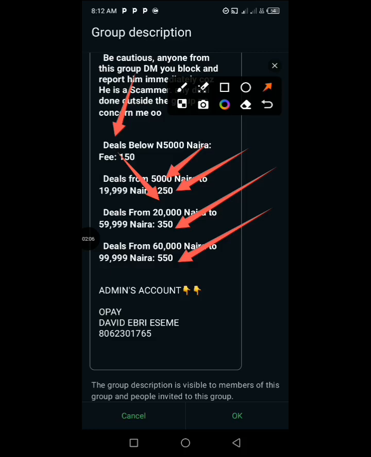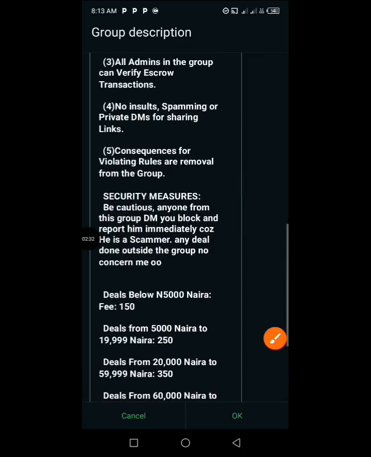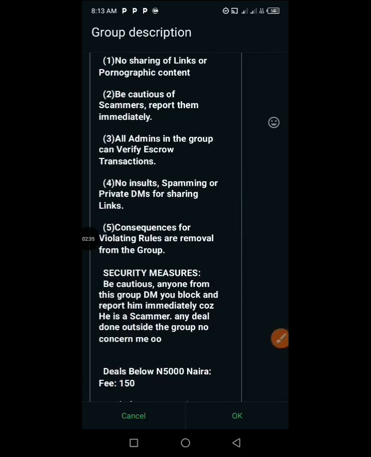If you make any form of payment to the admin without adding these charges, the admin is not going to send this money to the buyer or the seller, even if the deal has been finalized already. So you have to ensure that you are always adding these charges into any payment you are doing, so long as the payment has been finalized between you, the buyer, and the seller.